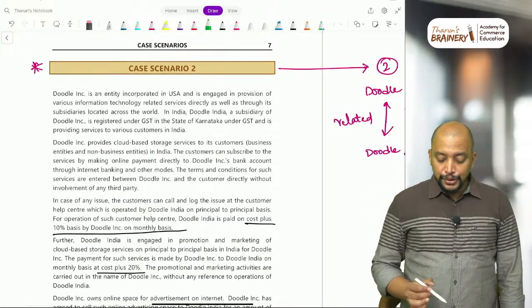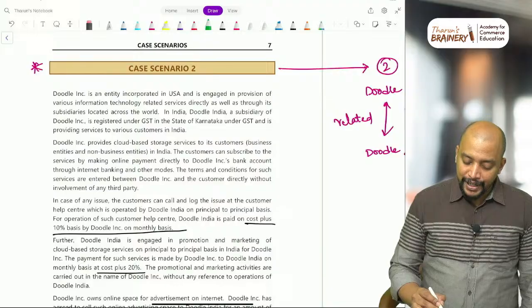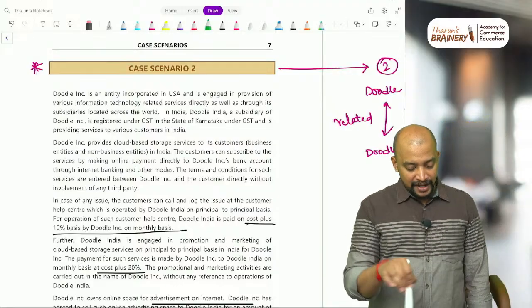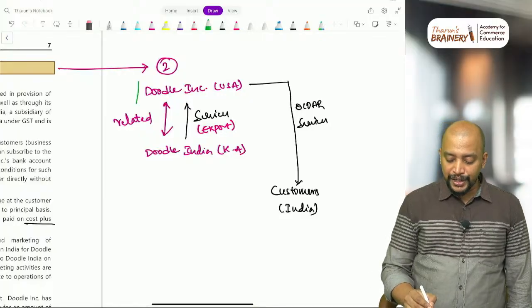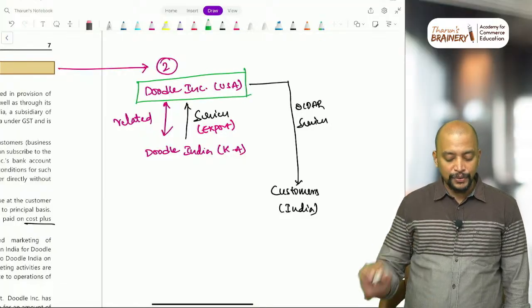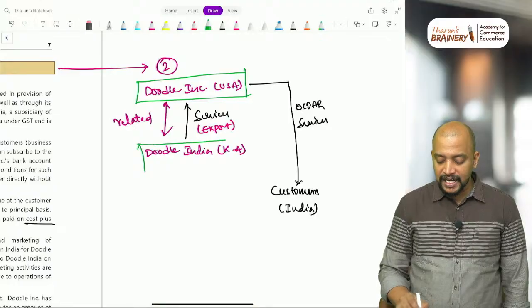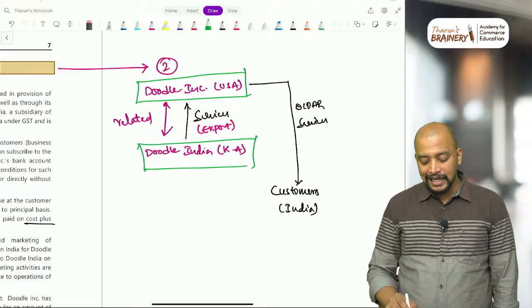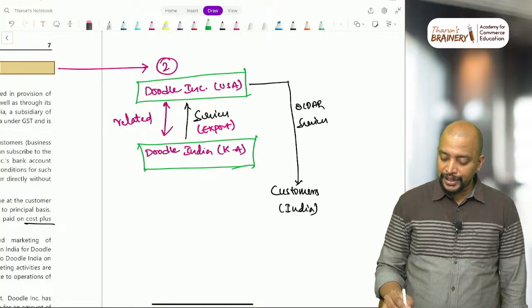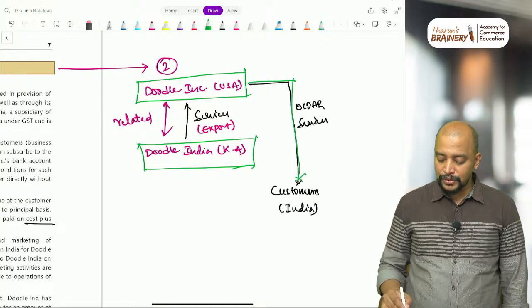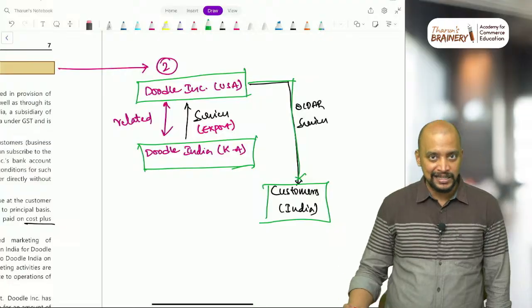Case scenario 2. Doodle Incorporation is an entity incorporated in USA. So they have given some information related to that. I just gave you here. So Doodle Incorporation is basically an entity which is in USA. They have a subsidiary company, Doodle India, in Karnataka, and they both are related. Now Doodle Incorporation will be providing OIDR services to the customers in India.